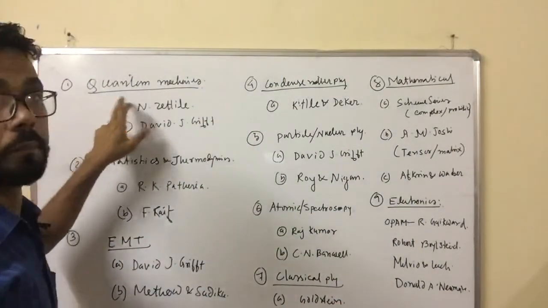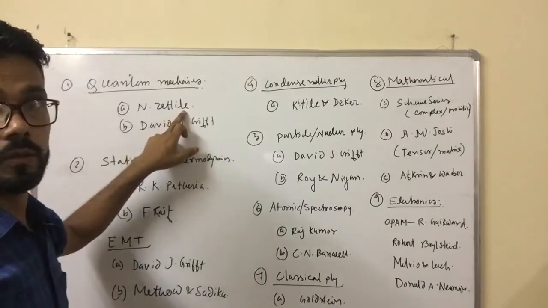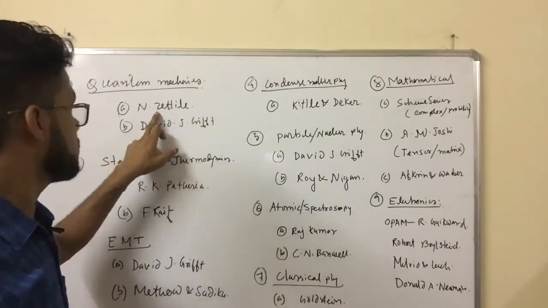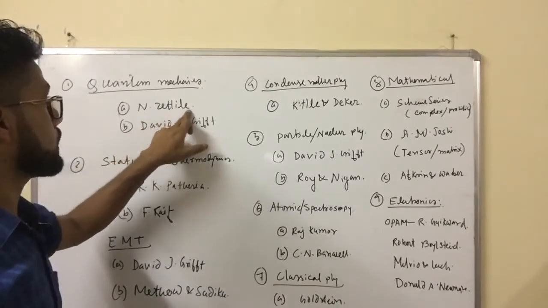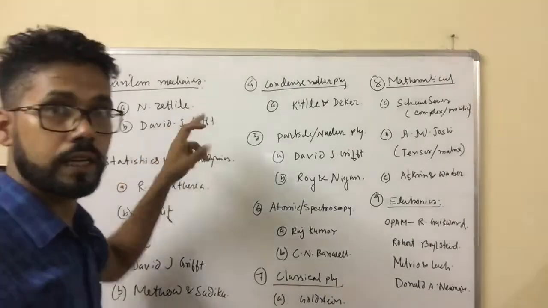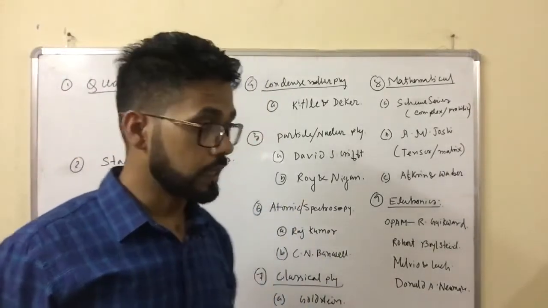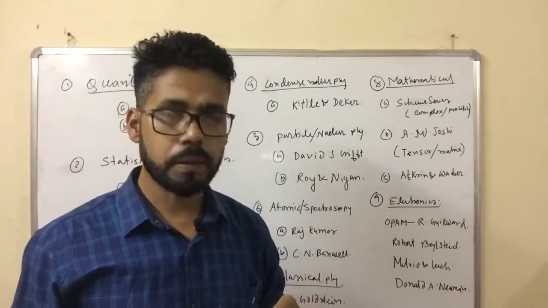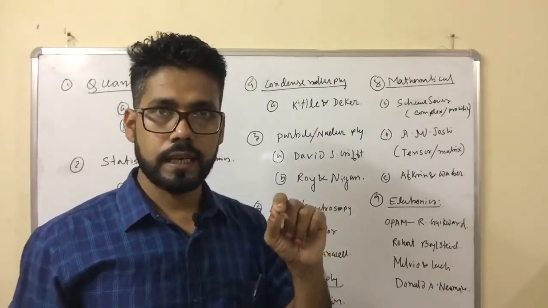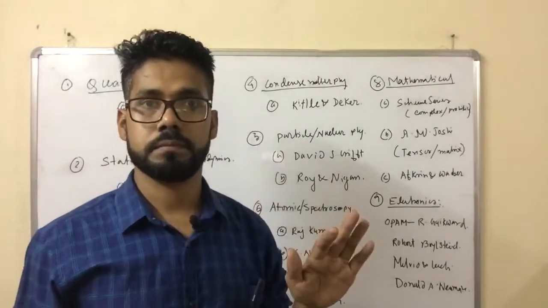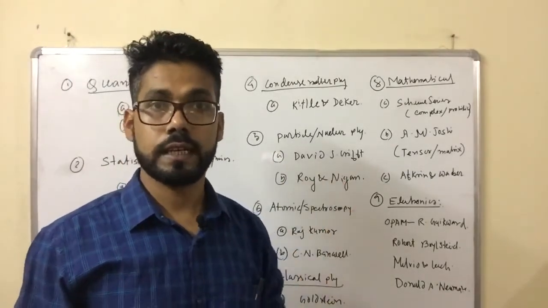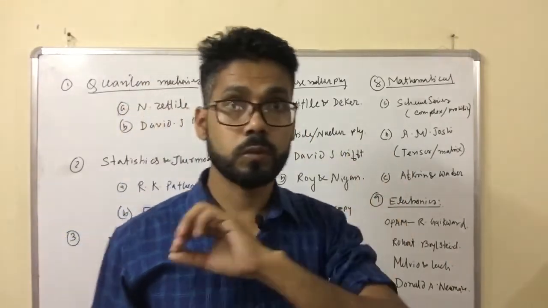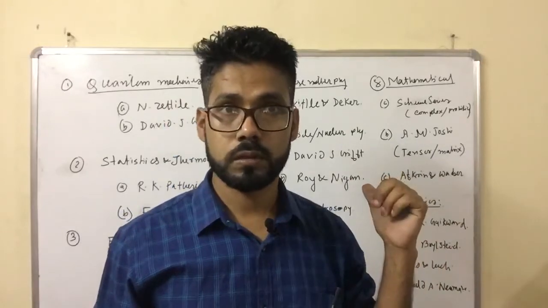Quantum mechanics, the best book is Nouredine Zettili. You can find any book online, Nouredine Zettili, and a PDF copy is also available. Most of the questions come from here. One more important thing I would like to share: in 2011 or 2012, UGC published a small booklet, and they suggested books for this exam, any exam related to physics. For some books they have clearly mentioned that no question will be asked except from this book.